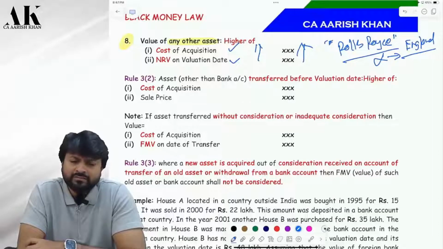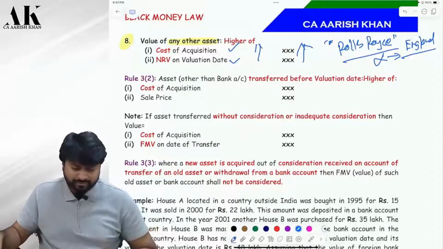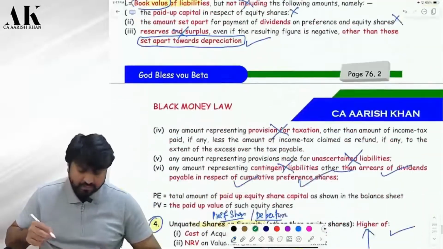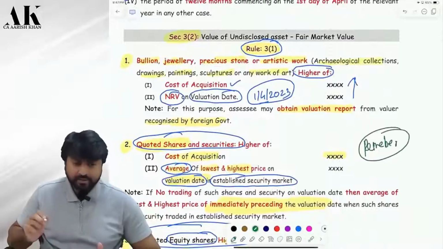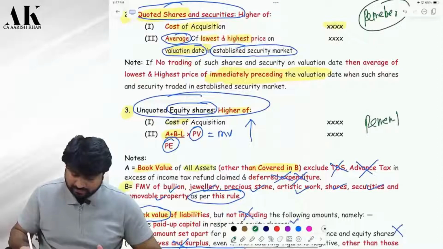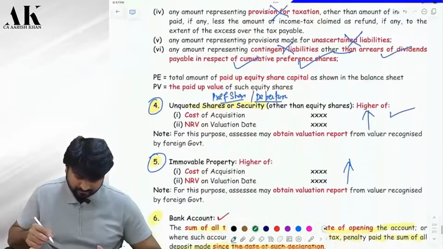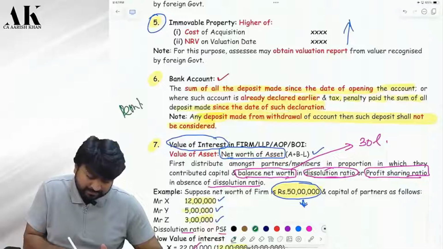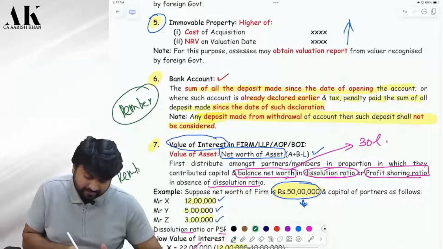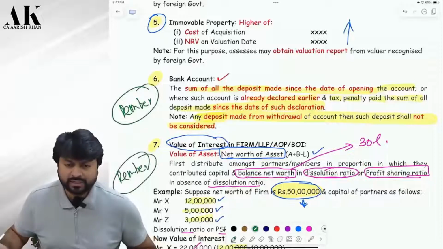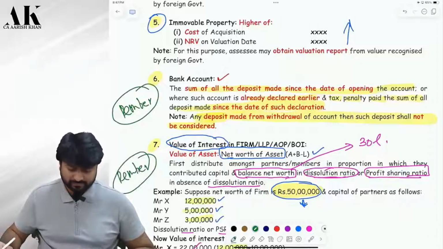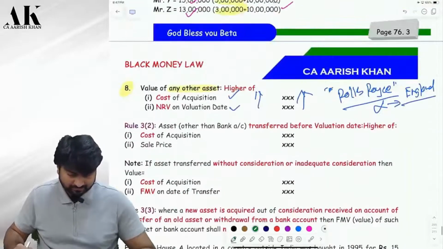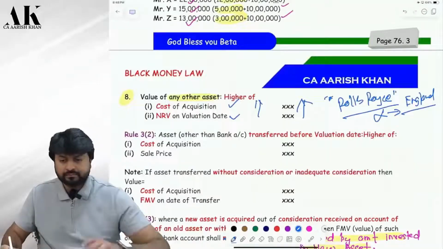How will you value bullion? Cost and NRV on valuation date. Now see, what are you supposed to remember? Let me tell you. Mark this one, point number 2. You are supposed to remember point number 3, and point number 6, and point number 7. Rest of the 4 are the same only. Is it clear till here?